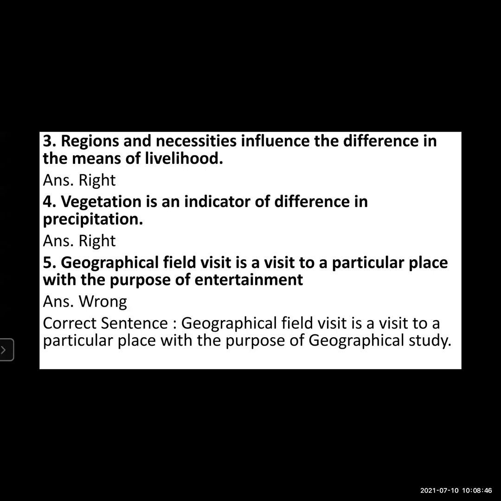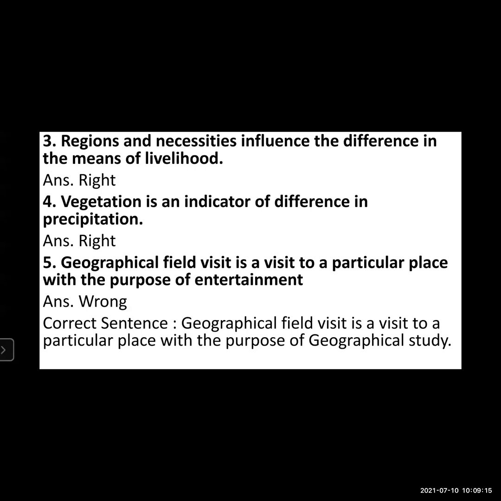If you compare people of different areas, for example, people living in Himalayas or in Himachal Pradesh and Jammu Kashmir, if you see the livelihood of those people, it is different from us. Their way of dwelling, their way of living is different from us. Not that much different, but yes, a little difference. So it is the right answer.